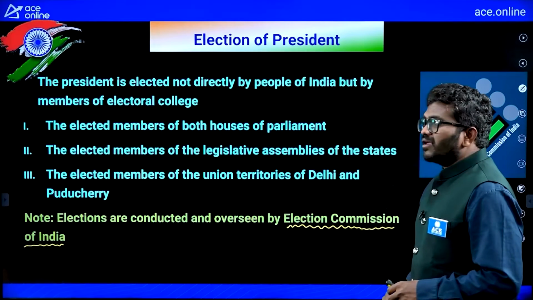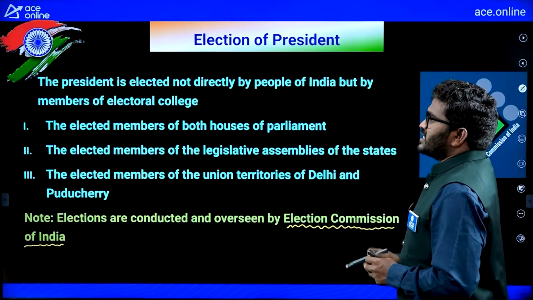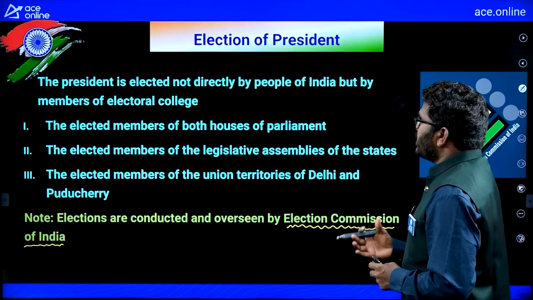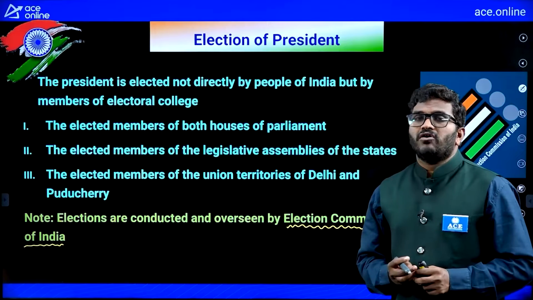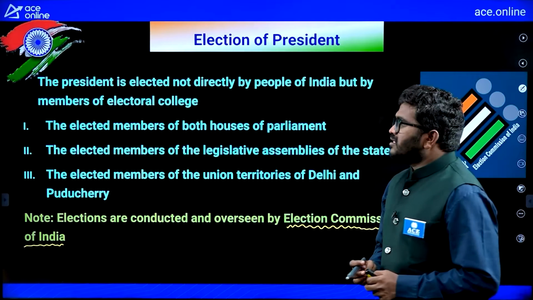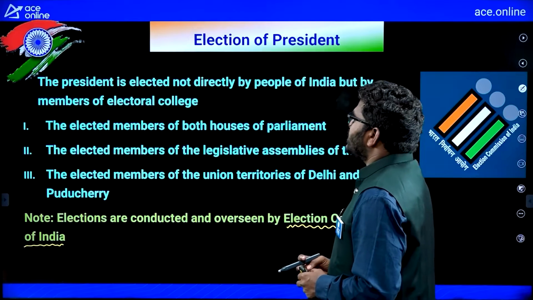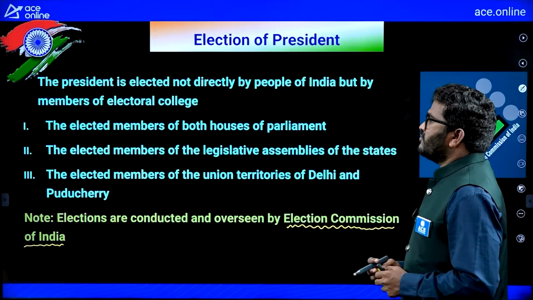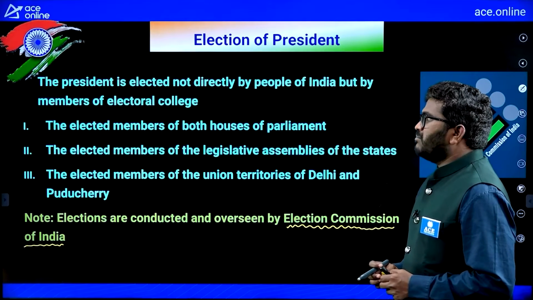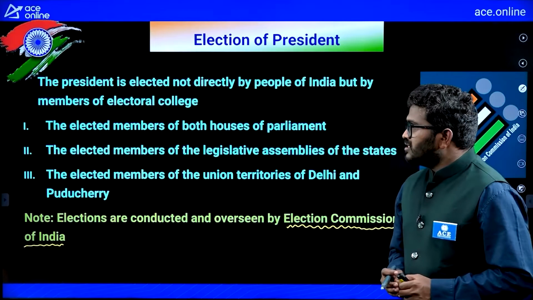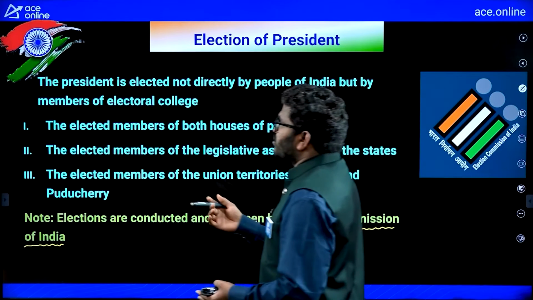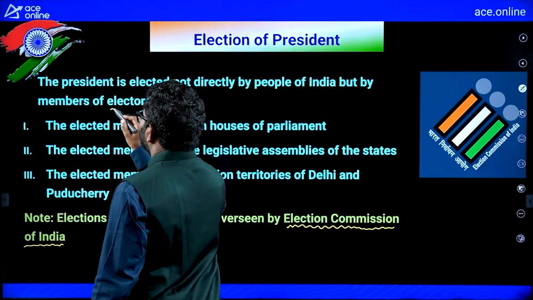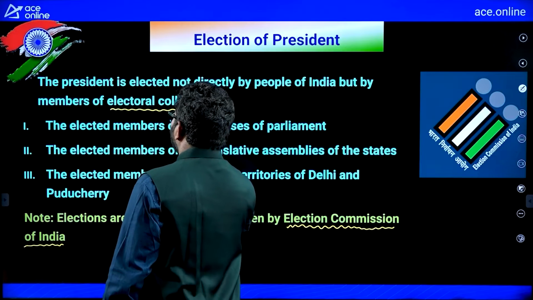Now, see here, the President is elected not directly by the people of India, but by members of the electoral college. That is the first point.